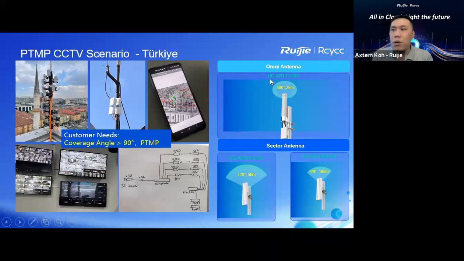Maybe you just need one main unit covering 360 degrees. Each location's camera can point back to the center unit using our 5 kilometer and 10 kilometer antenna. So this makes your entire design simpler and easier.